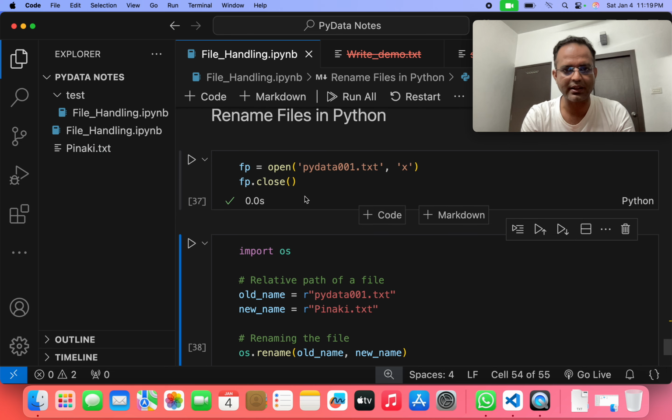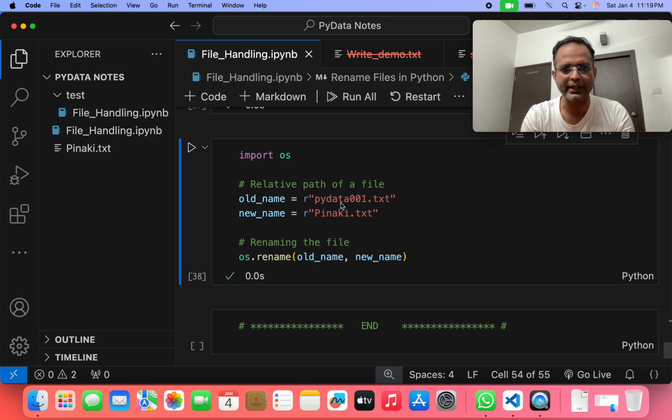Earlier I created the file first, PyData 001.txt. Right now I change the file name PyData 001.txt to pinaki.txt here. After giving this file name here, I use one function, that is os.rename. I pass old_name comma new_name, these two things. If I run these two, the file created is already changed. PyData 001 is now pinaki.txt.